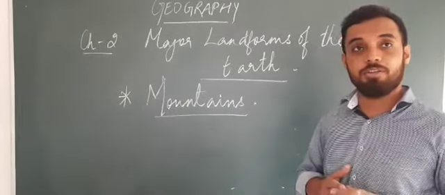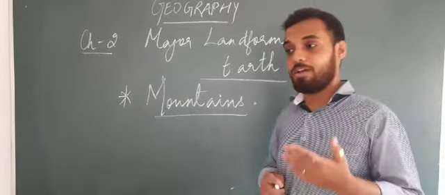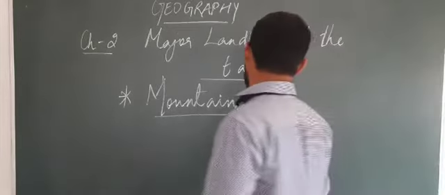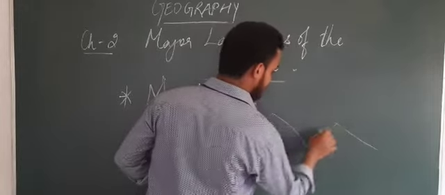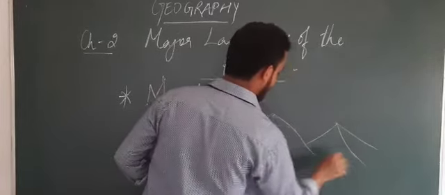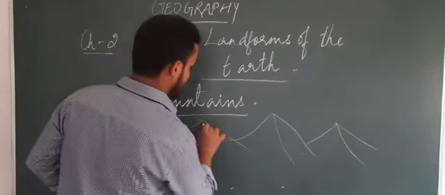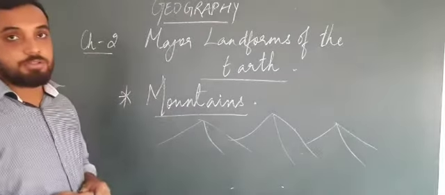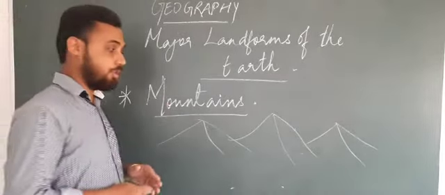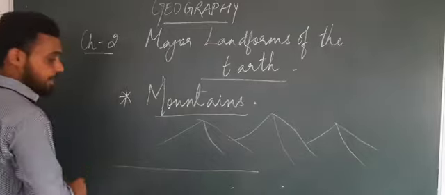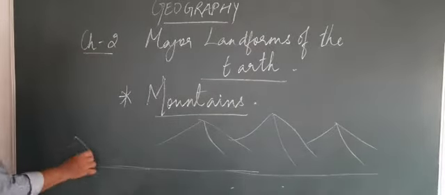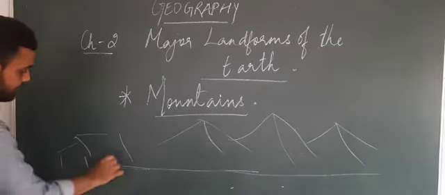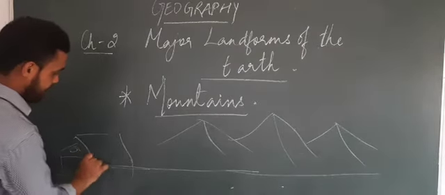Generally, from childhood we have learned that mountains look like this. They are conical in shape. They are known as mountains. Now what is the feature of a mountain? This is a plain land where people live.